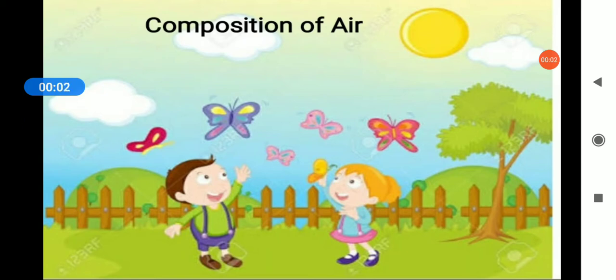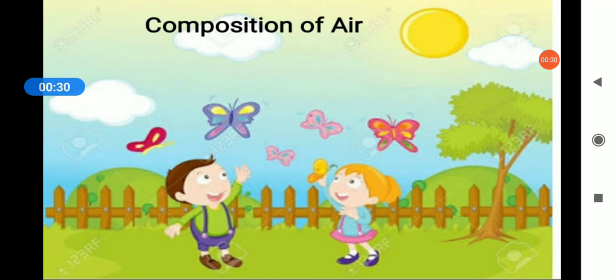Today let's learn about composition of air. Now children, whenever we go for a walk in the garden or a park, we all enjoy the fresh air, the air in the garden. It makes us refreshed because of trees and plants. The air in the garden or the park is always clean and fresh.